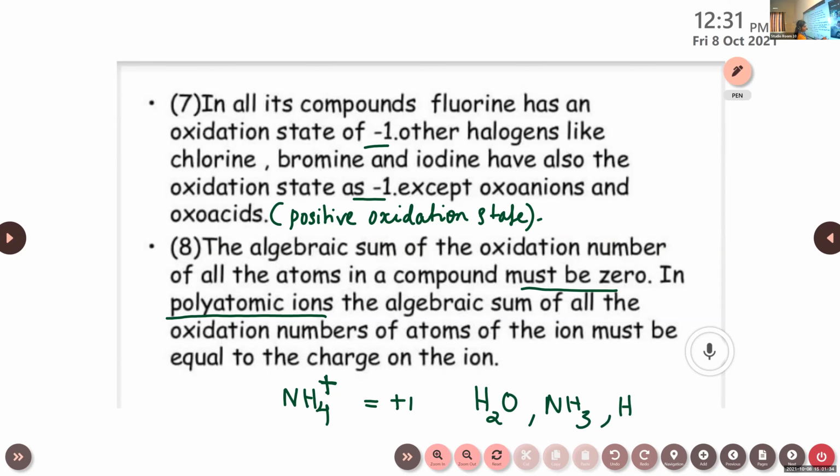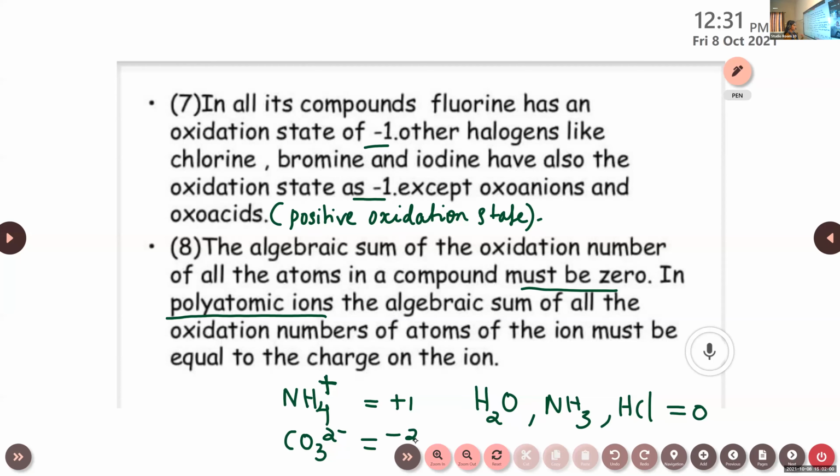In H2O, then NH3, then HCl, etc., these are all neutral compounds, right? There is no such charge. Their sum will be equal to 0. But in the case of polyatomic ions like NH4+, then CO3 2-, etc., the sum is the charge given in that formula. In the case of CO3, it is -2.